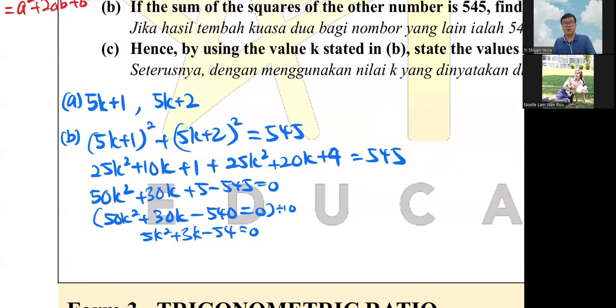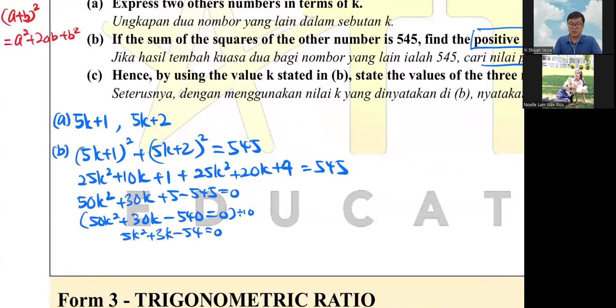Okay, click this into your calculator. That shows you that you need to simplify also. So you got your A. A is your 5, B is your 3, and C is your negative 54. Okay, so the first one.